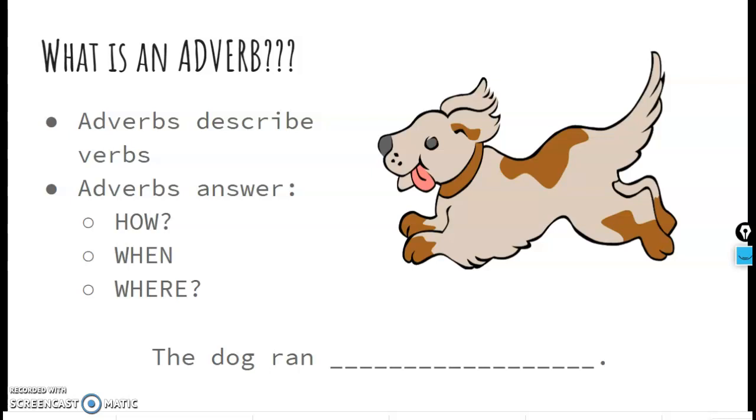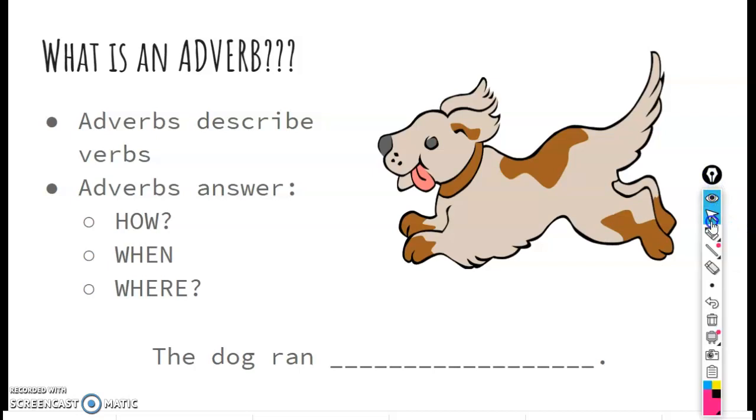I always like to use this sentence as an example to try to figure out if a word is an adverb. The dog ran blank. We can fill in some different adverbs here that answer those three different questions. The first one, how. I can think about how is the dog running? Well, maybe the dog is running quickly. That is telling me how the dog is running. How does he run? He runs quickly. That is a how adverb.